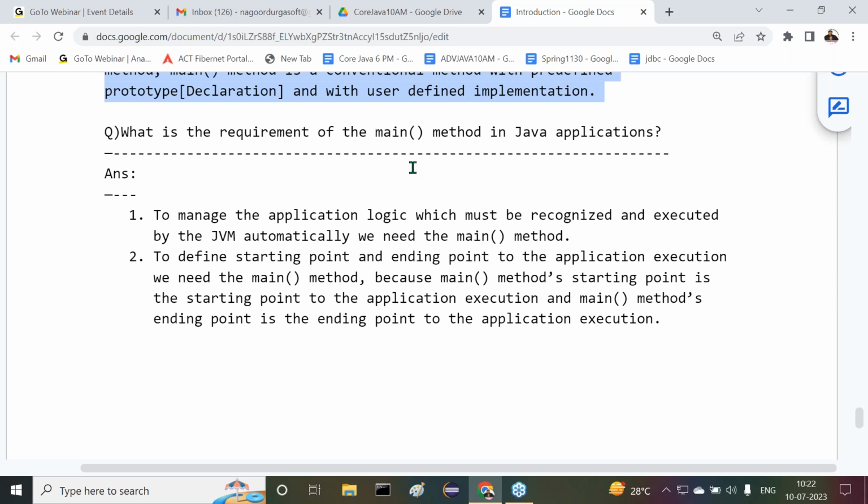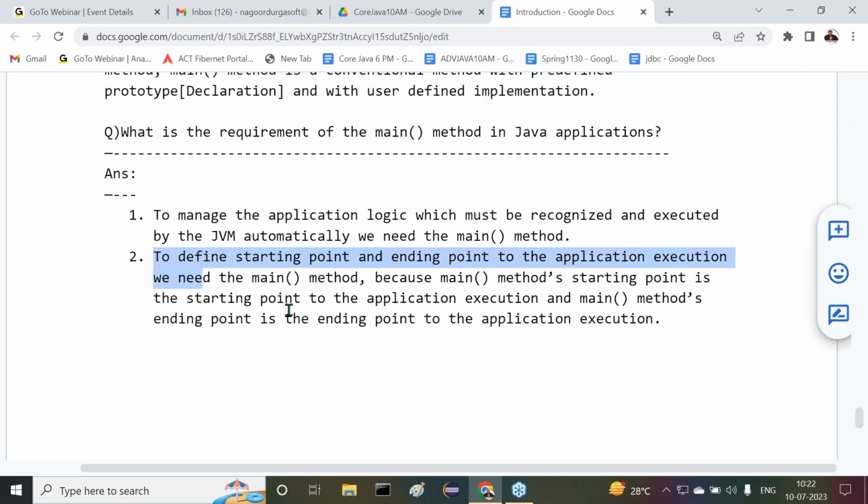That's why we have to use the main method. The main method is an entry point for JVM to execute our application. The main method is a gateway for JVM to enter into our application. Next, JVM will start application execution at the starting point of the main method to the ending point of the main method.